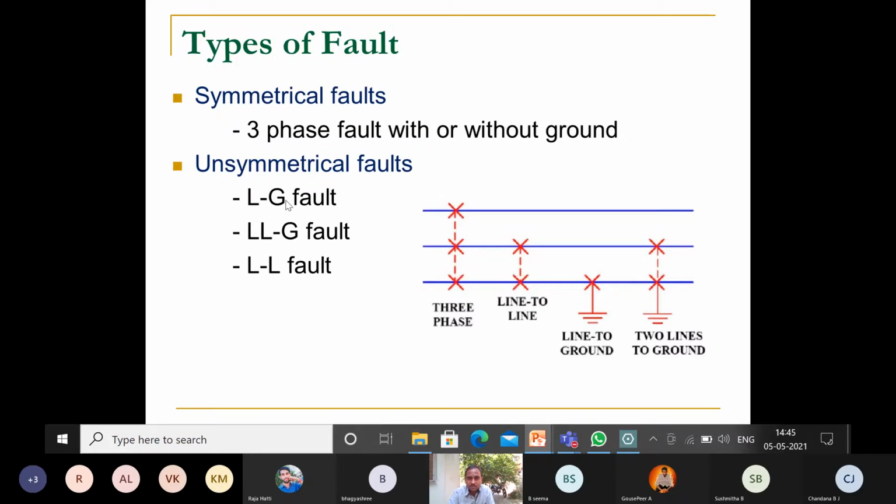So what are those unsymmetrical faults? Single line to ground fault: one line is connected to the ground. And the second one is double line to ground fault.